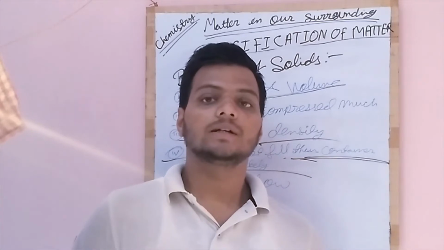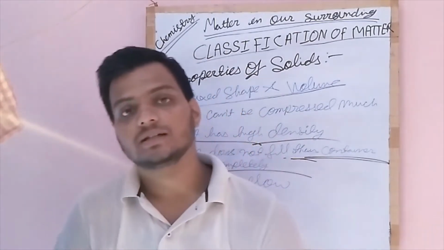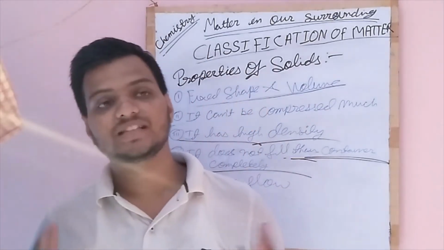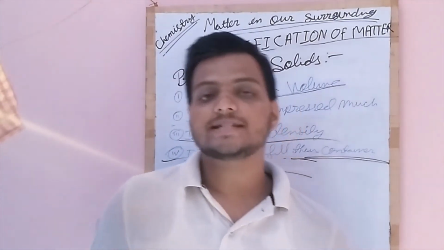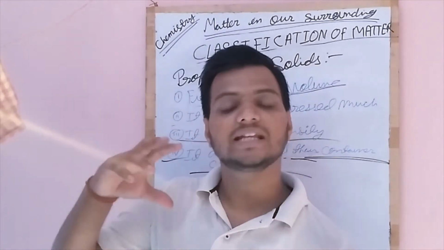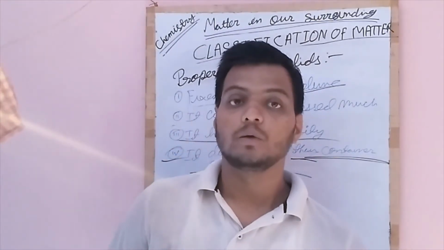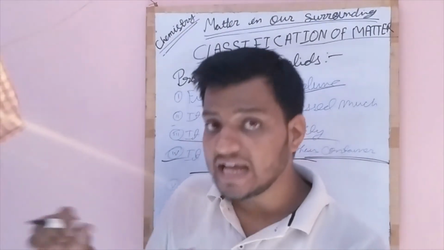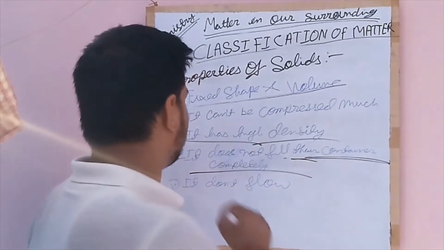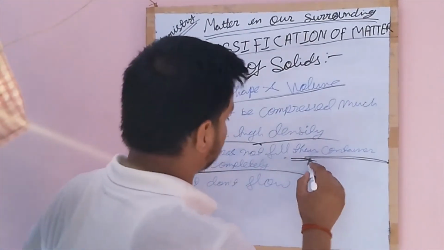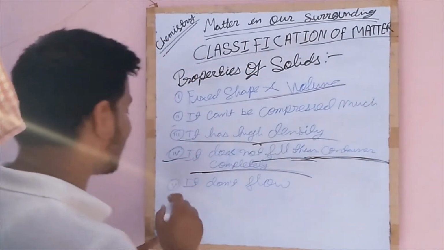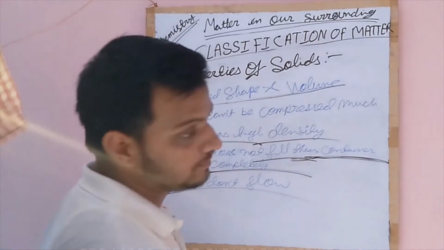If you take a rectangular block of wood and put it in a circular bucket, it will not fill the whole container. It will only occupy that much space which it actually has as its volume. So it does not fill its container completely.